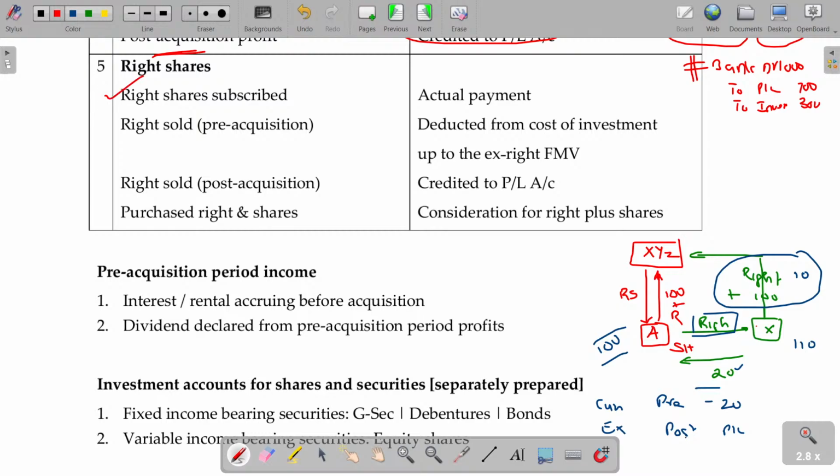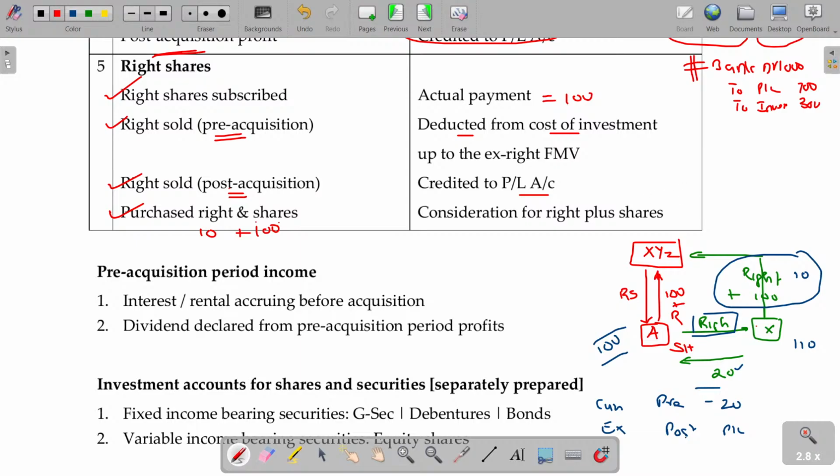So, right shares subscribed, first scenario, actual price paid 100. And right sold, whether the pre-acquisition nature or post-acquisition nature. In case of post-acquisition nature, P&L account credited. In case of pre-acquisition right sold, then it is deductible from the cost of investment. And purchased right and share: I purchased the right by paying 10 rupees and for the share I paid another 100. So in this case, my consideration being 110.